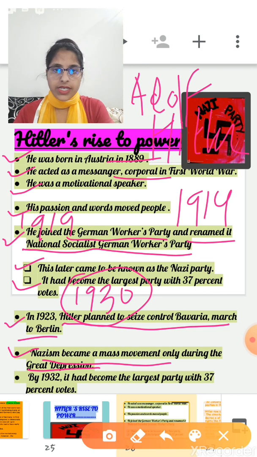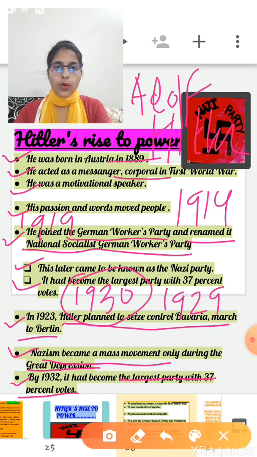As you have seen in the previous slide, basically after 1929, the year of depression, banks collapsed in Germany, businesses shut down, workers lost their jobs, and the middle class was threatened. So, in such a situation, Nazi propaganda raised hopes for a better future. And then finally, by 1932, it had become the largest party with 37% of the votes in the German parliament.